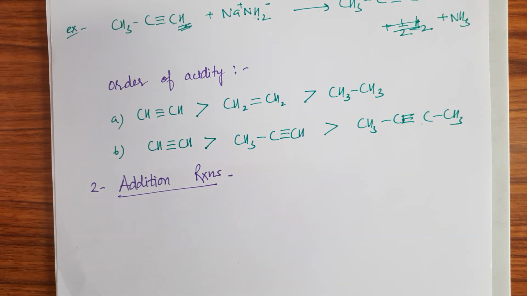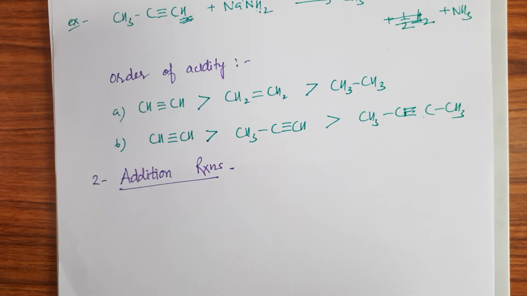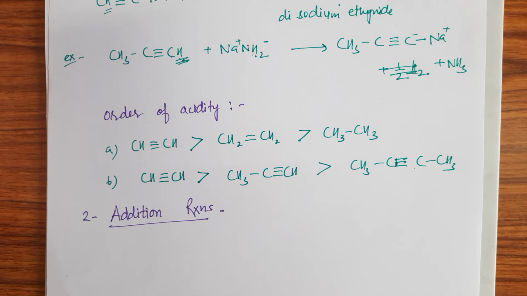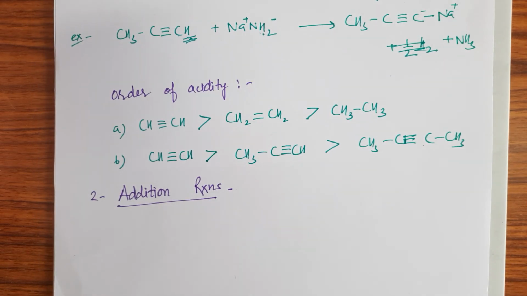The addition reaction takes place very easily because of the presence of the multiple bond, carbon-carbon triple bond. One thing, if we have a symmetrical alkyne, the reaction takes place easily, and if we have an unsymmetrical alkyne, then the reaction takes place according to Markovnikov rule, right? We have already studied Markovnikov rule in case of alkenes.